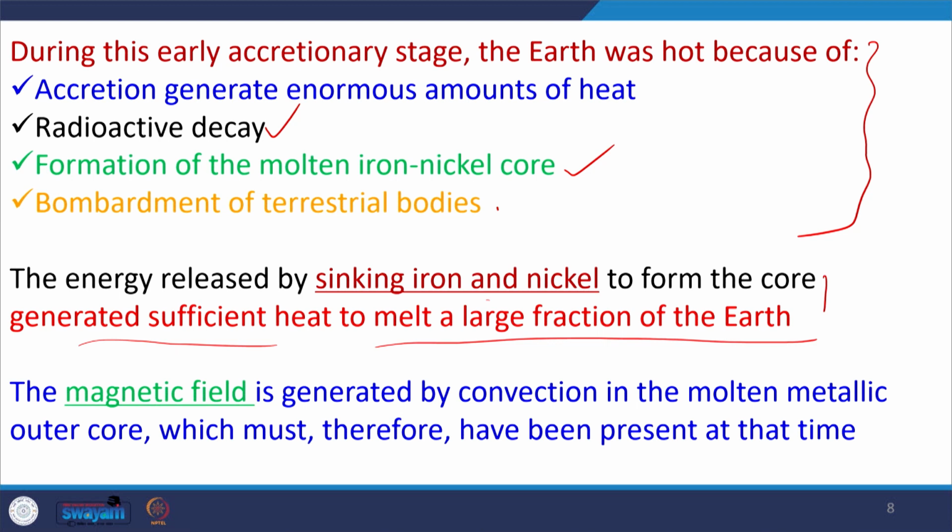The energy released by sinking iron and nickel to form the core generated sufficient heat to melt a large fraction of the earth. So, this is another source of heat generation. The magnetic field is generated by convection of the molten metallic outer core, which must therefore have been present at that time. That means the earth's magnetic field, which we see nowadays due to the rotation of the earth's outer core, existed at that time. So, the earth's outer core was present then.